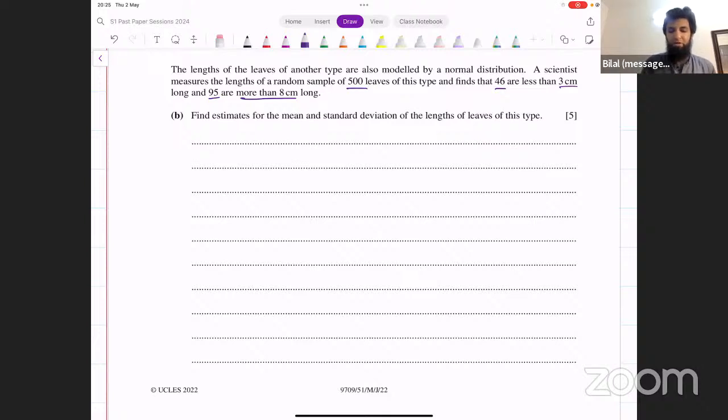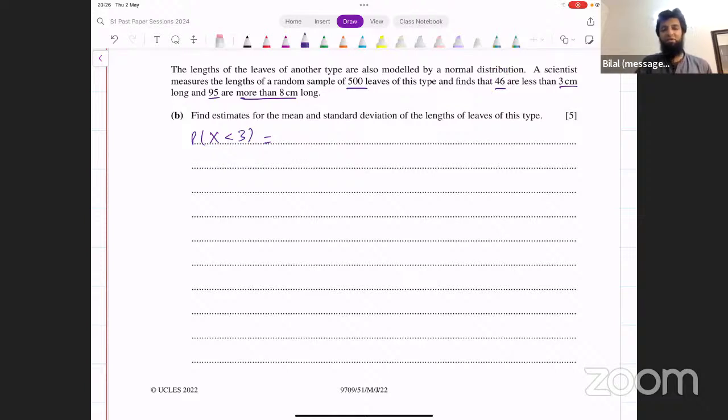What information are we given? When they took a sample of 500 leaves, they found that 46 are less than 3 centimeters long. So we can say the probability of a leaf being less than 3 centimeters long is what? 46 out of 500. Right?